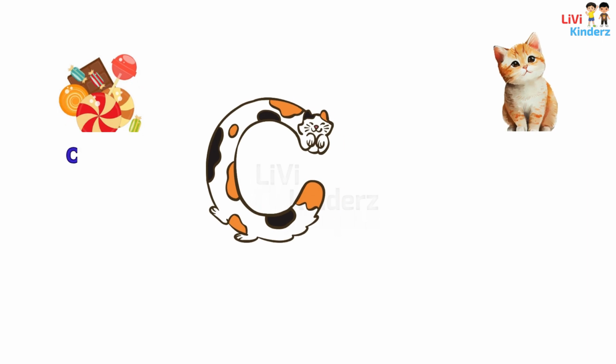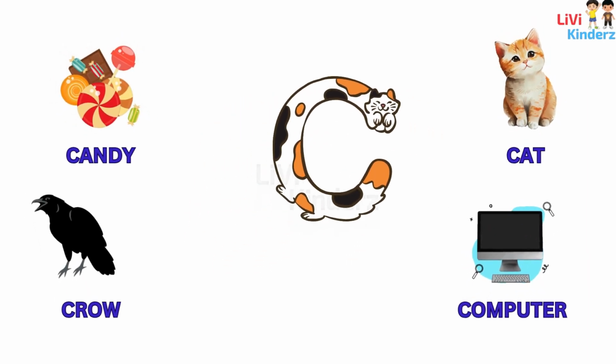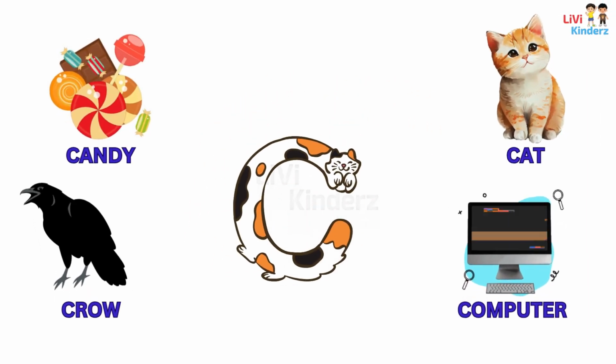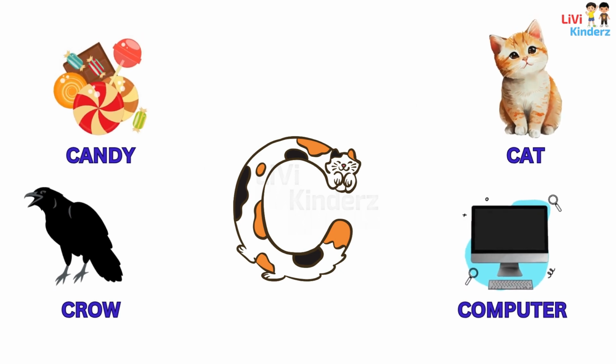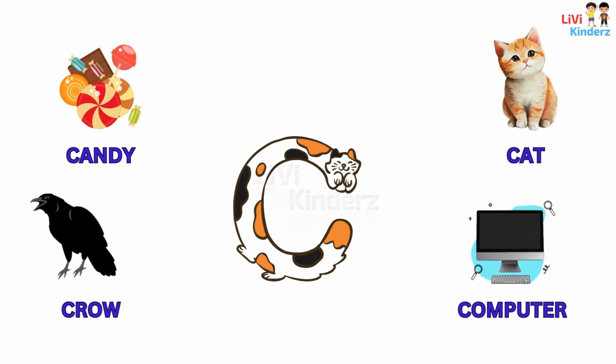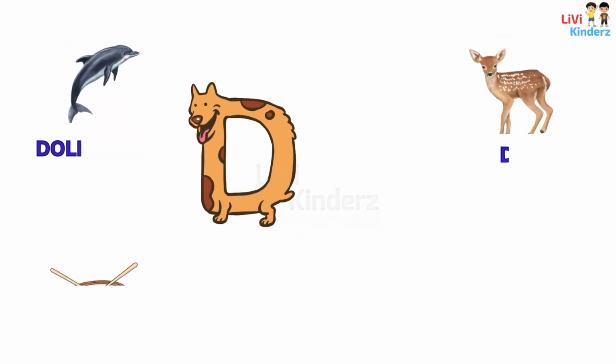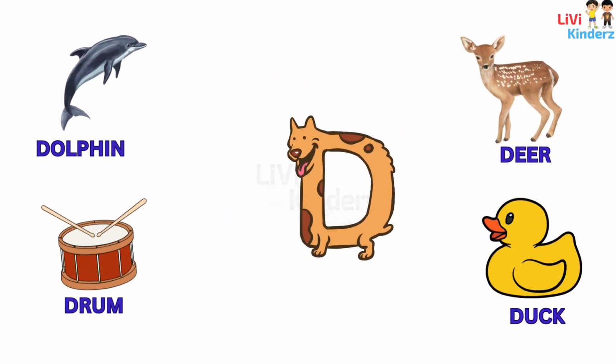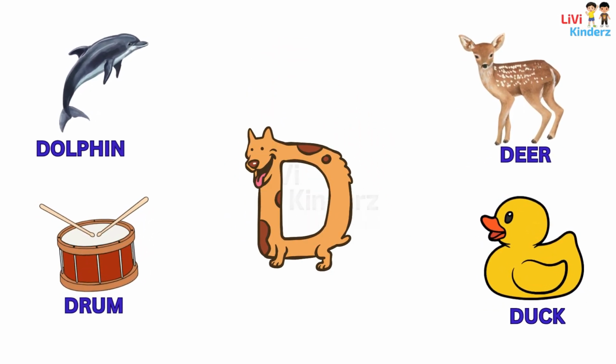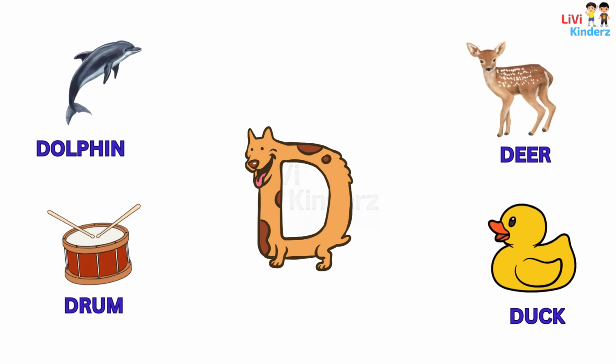C is candy. C is cat. C is crow. C is computer. D is dolphin. D is deer. D is drum. D is duck.